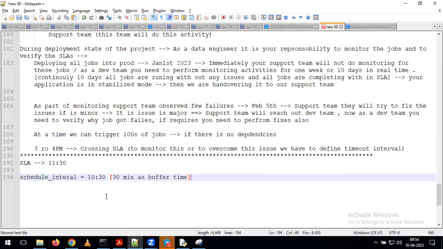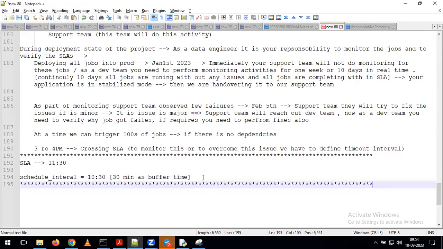Sir, giving this time is based on previous experience, we can schedule that time, right? The schedule_interval, yeah, based on the SLAs only, as we discussed just now. SLA means a service level agreement, right? So it applies on the project level, right? See, it also applies at the table level as part of our data warehousing projects.